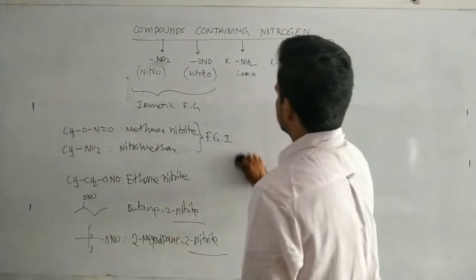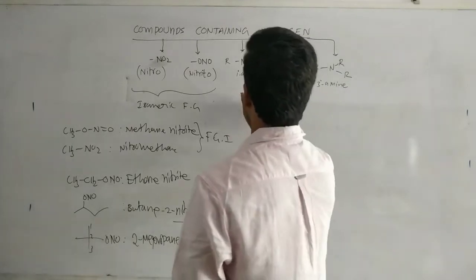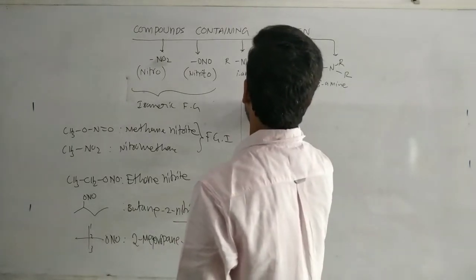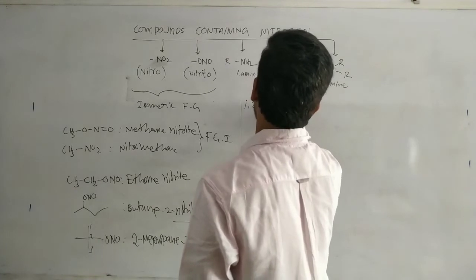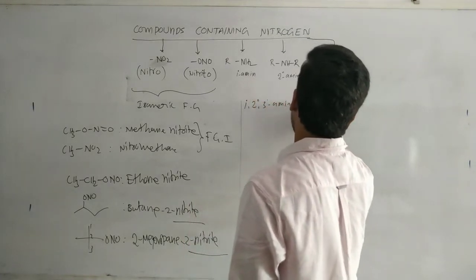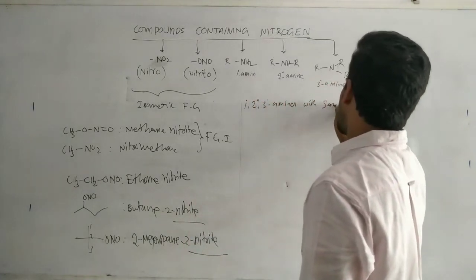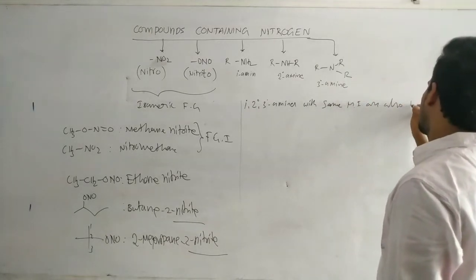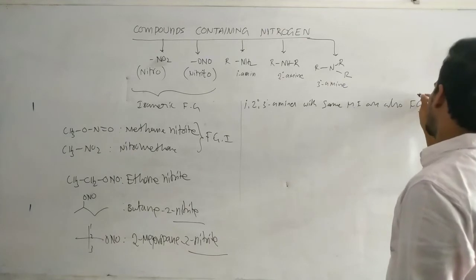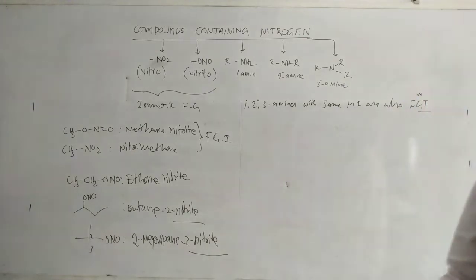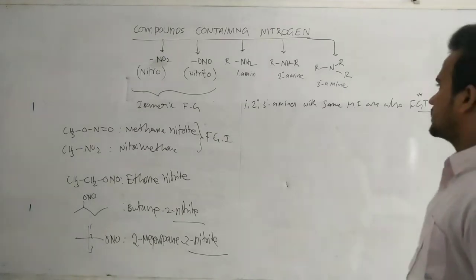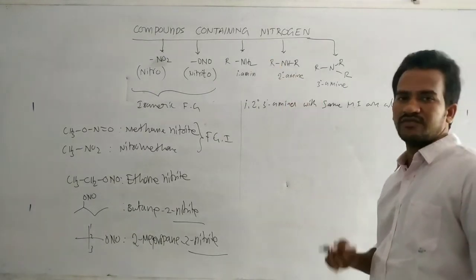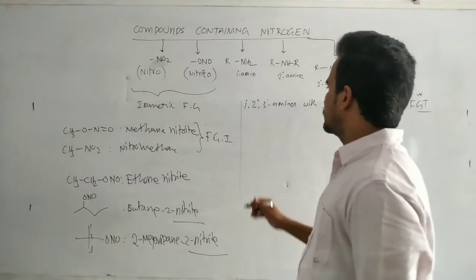Okay, and next, coming to the amines. Now here the primary, secondary, tertiary amines with the same molecular formula are also functional group isomers. Okay, very important statement. So see this one.